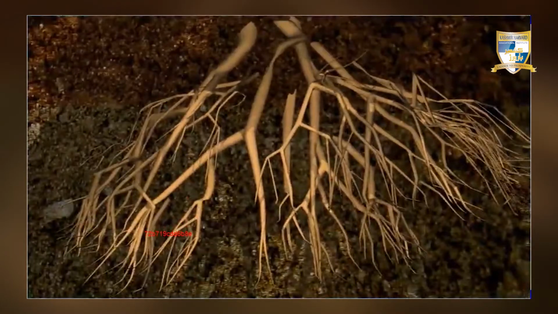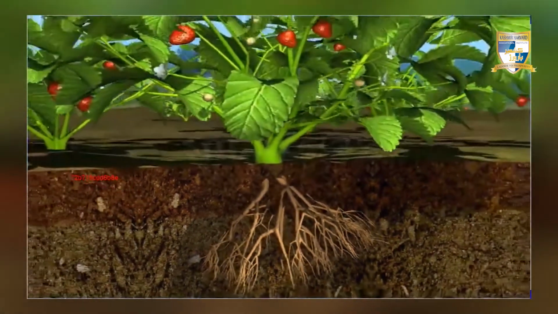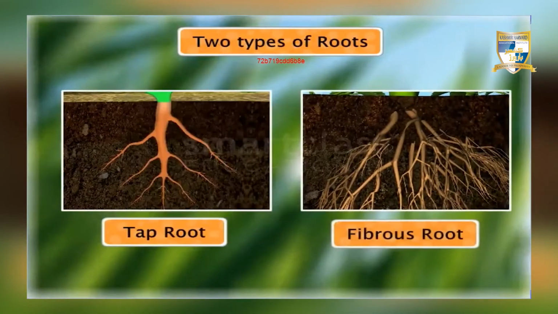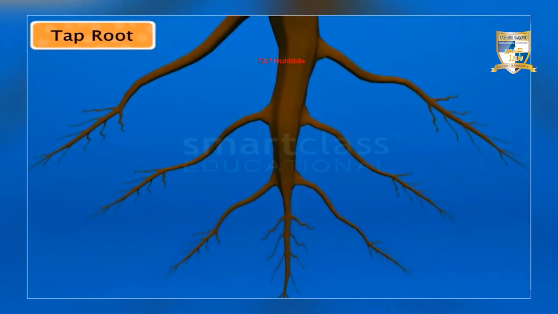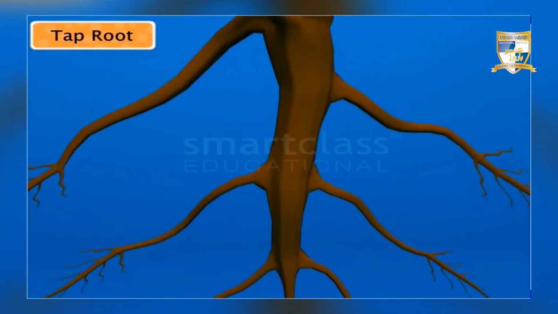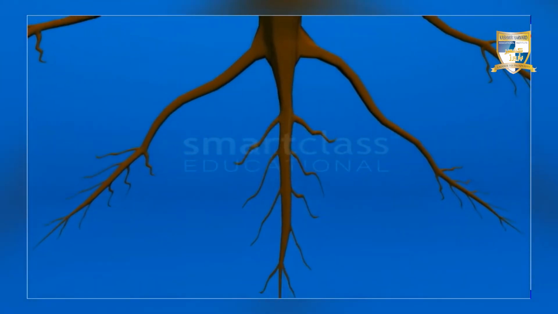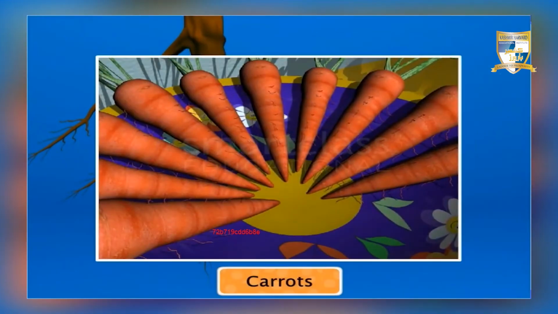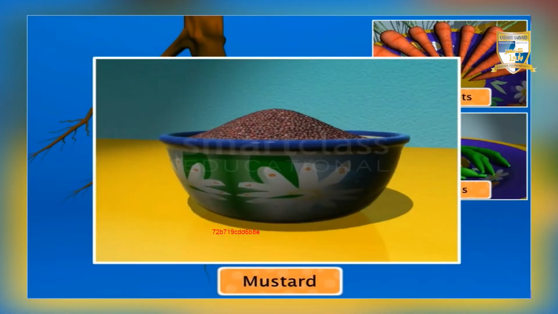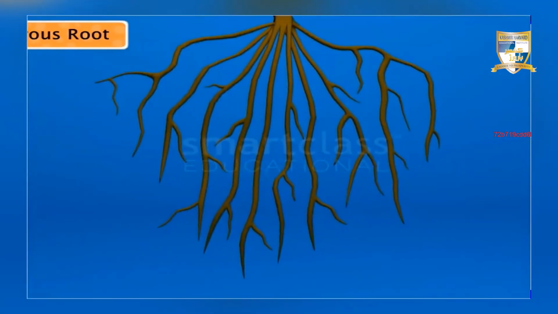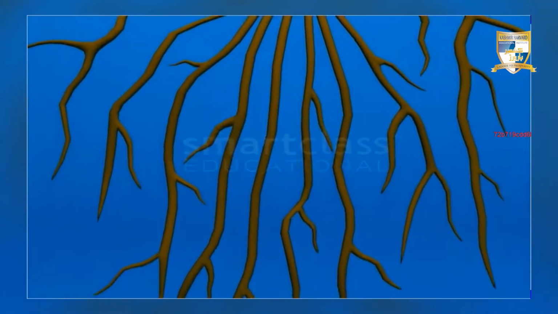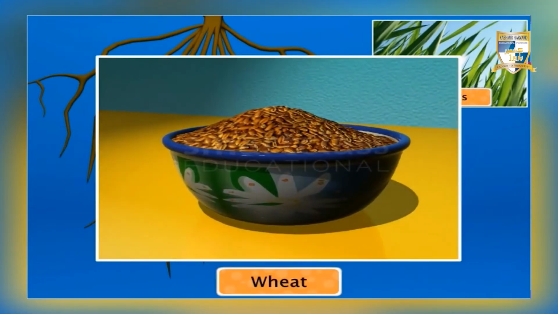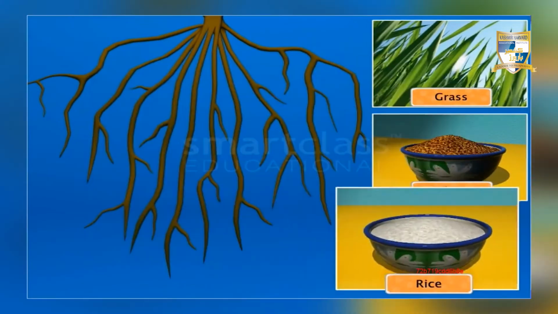The root of a plant is the part that remains underground. There are 2 types of roots, taproot and fibrous root. The taproot is long, straight and thick in shape. Smaller roots grow from its surface. Taproot is found in many plants such as carrots, beans and mustard. The fibrous root consists of a bunch of long and thin roots. Grass, wheat and rice are a few of the plants that have fibrous roots.